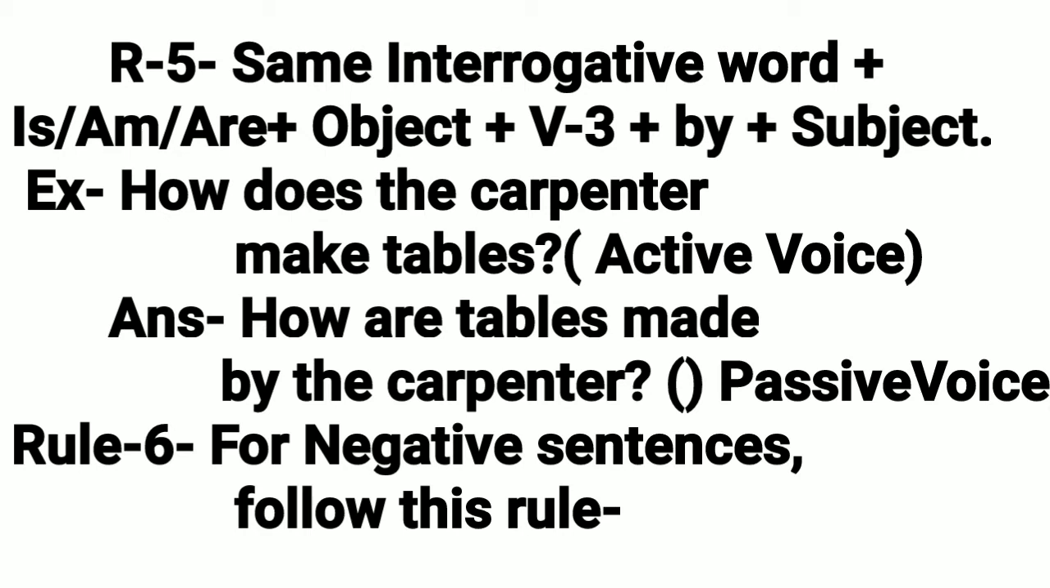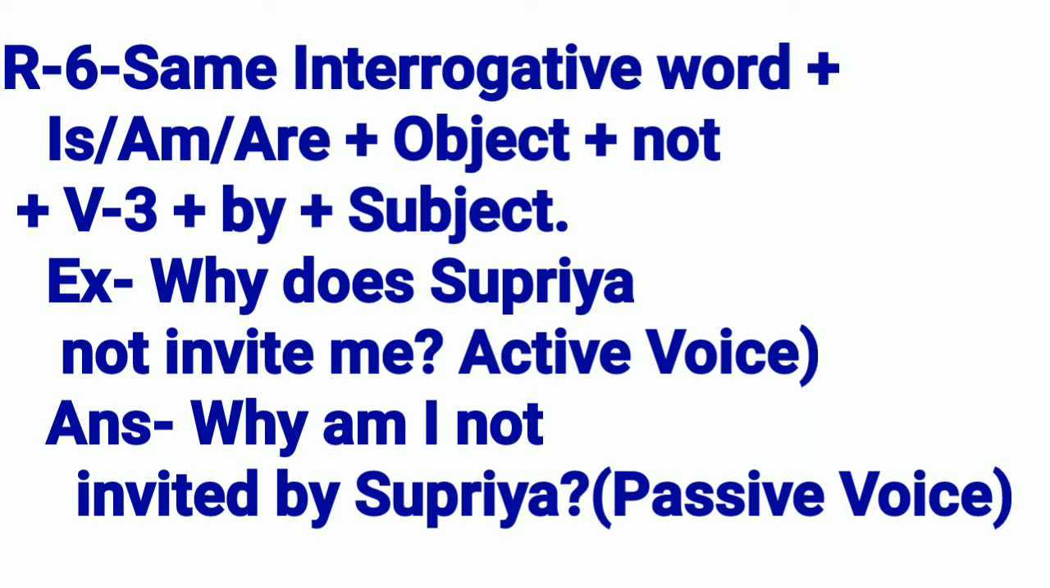Rule 6. For negative sentences, follow this rule. R6. First of all, same interrogative word, then is or am or are, then object, then not, then V3, then by, then subject. Example: why does Supriya not invite me? Answer: why am I not invited by Supriya?